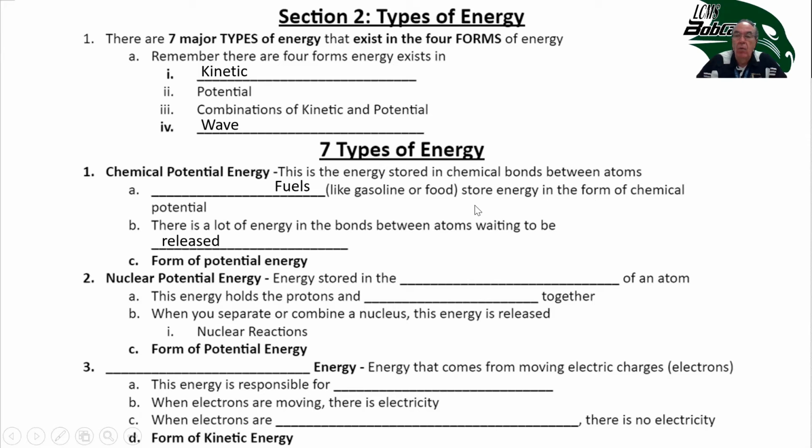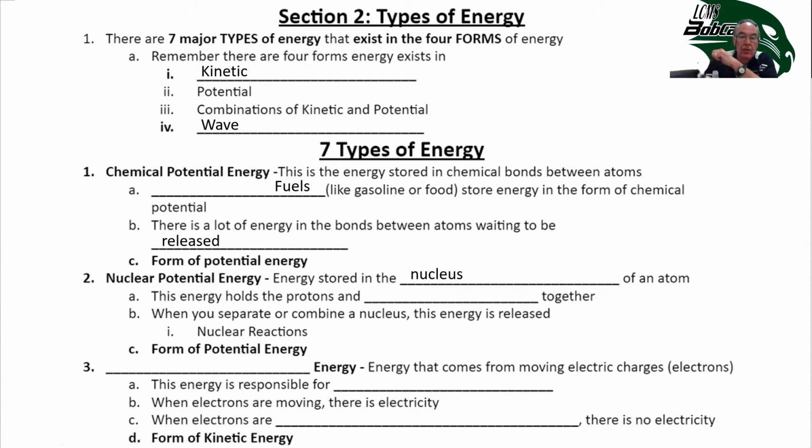Things like gasoline, natural gas, and coal. Those plants died millions of years ago, but that energy that came from the sun during photosynthesis was stored in those chemical bonds, and it's in the fuel waiting for us to use it in the form of gasoline, coal, oil, and natural gas.